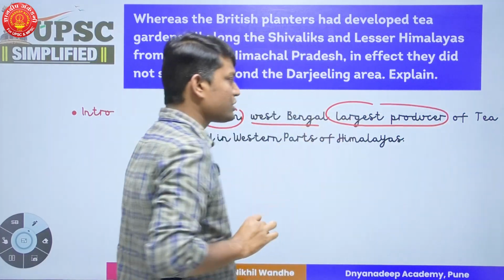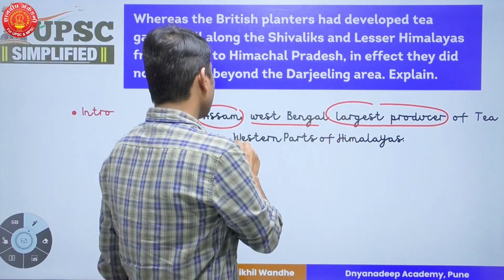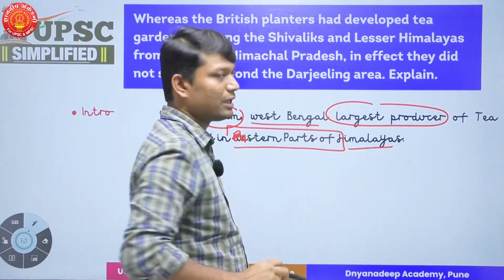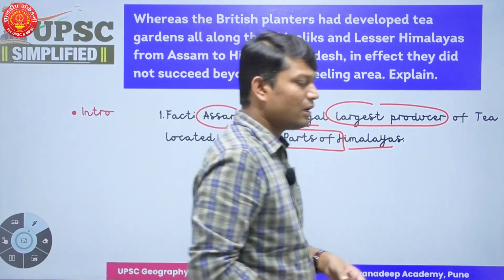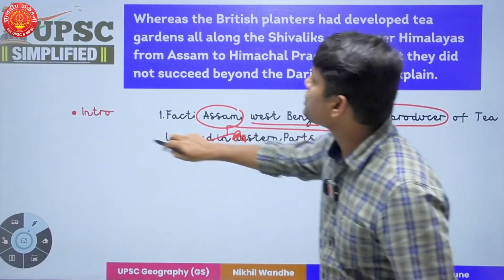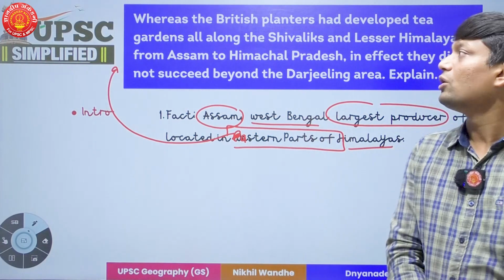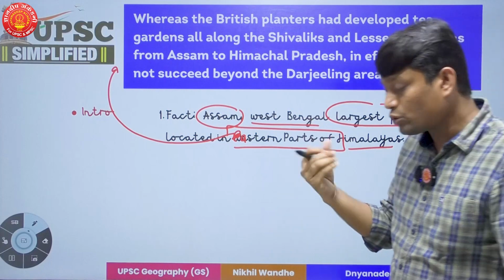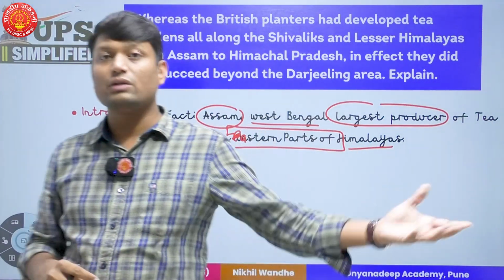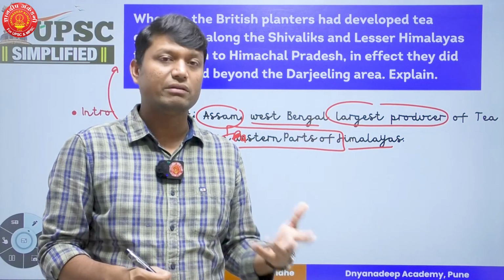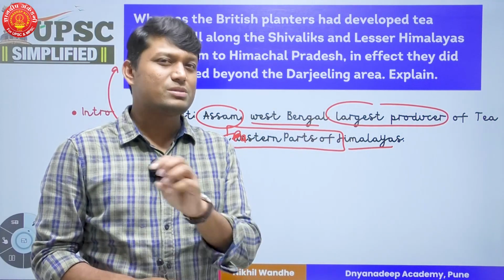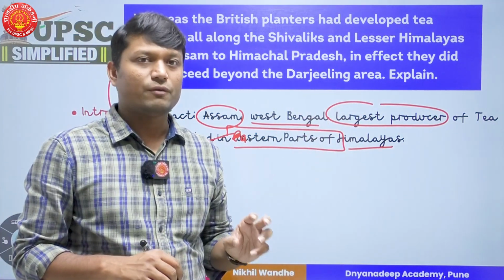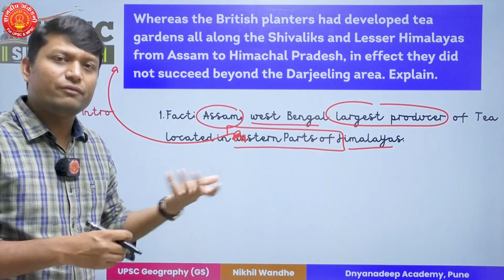These are the largest producers of tea, and these states are located in eastern parts of Himalaya. So that is my introduction. Very simple, but an introduction which is again reflecting the reality which has been presented in the question. Now, why am I not going for the locational factors behind the development of tea gardens? The simple purpose is I want to use that particular content in my body. Fine. So, that is my convenient choice.